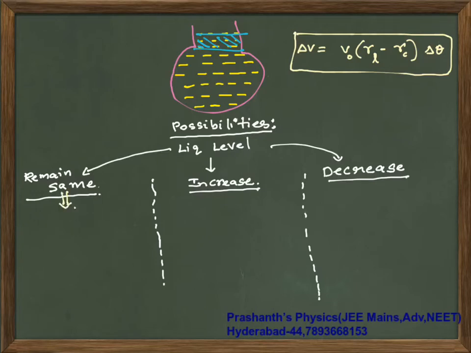For remaining same, your delta V is supposed to be 0. So the condition for the liquid level to remain the same is that your change in apparent volume